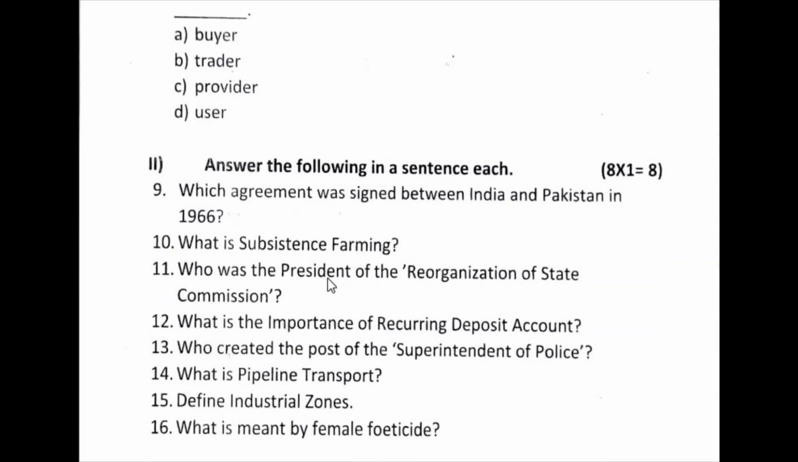Yes. And what is subsistence farming? Actually, farmers grow crops only to sustain themselves. They use the crop for themselves and their family, and a little bit they will sell. So that is subsistence farming. Who was the president of the States Reorganization Commission? Its other name is the Fazal Ali Commission. So its president is Justice Fazal Ali.